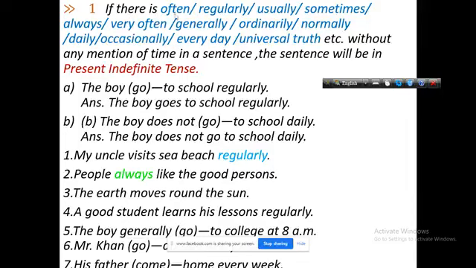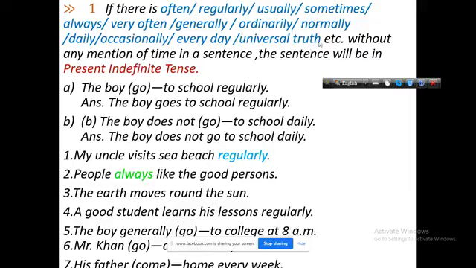Here the indicators are often, regularly, usually, sometimes, always, very often, generally, ordinarily, normally, daily, occasionally, every day, universal truth, etc. If you get in a sentence often, regularly, ordinarily, generally, always, daily, occasionally, normally, every day, you have to make it present indefinite tense. If the sentence is a universal truth, it will always be present indefinite tense.